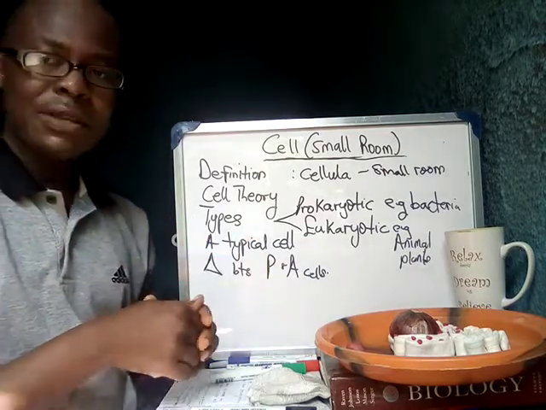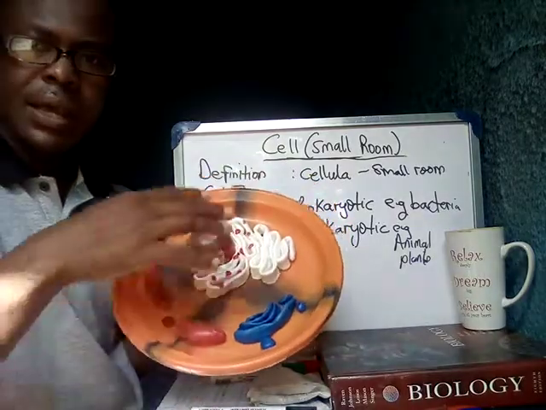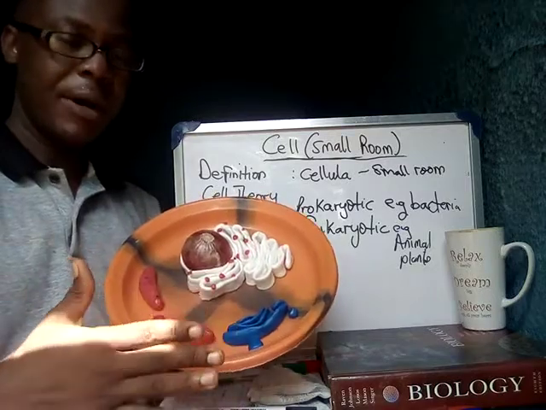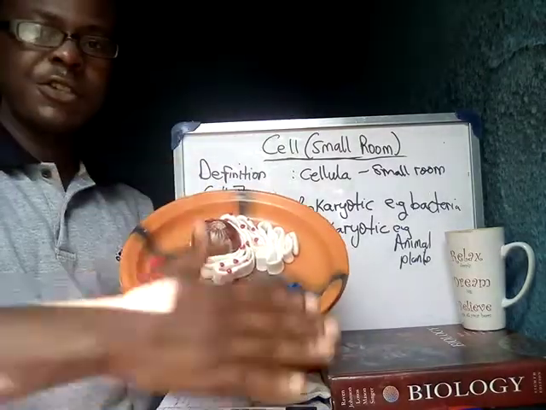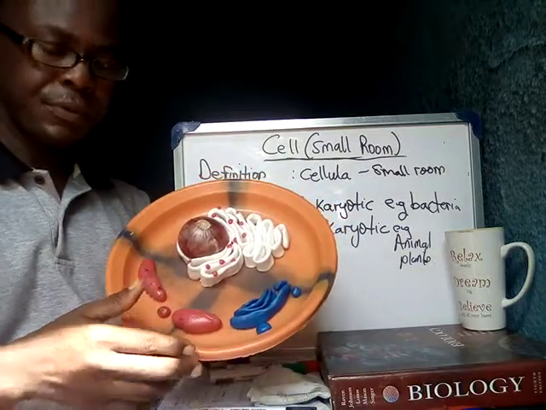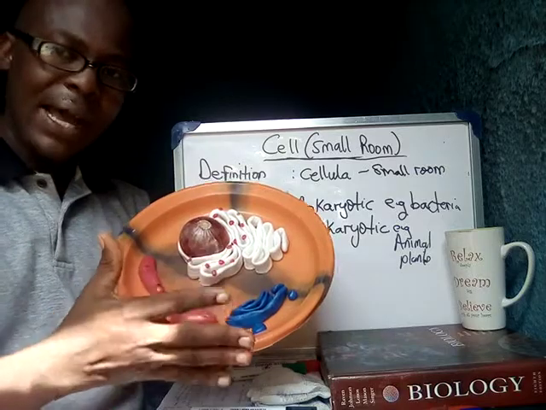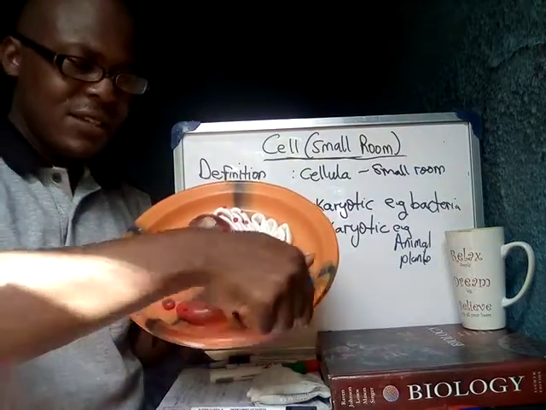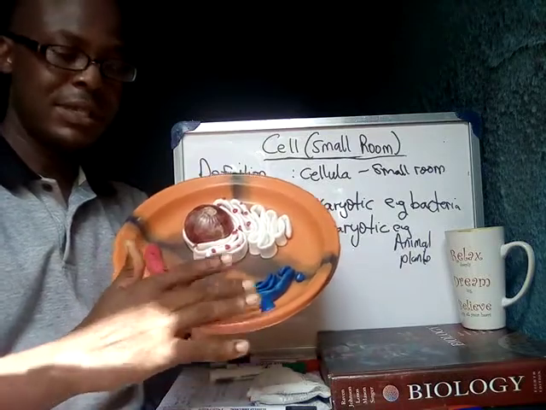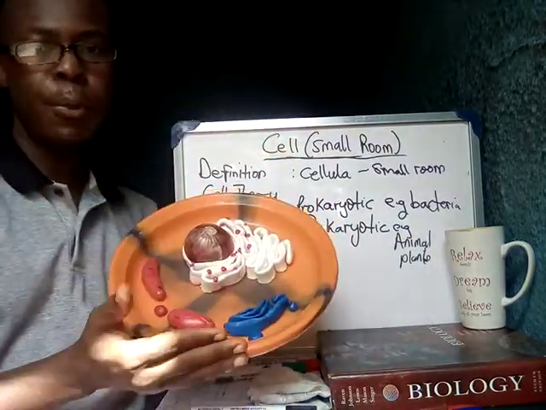Let's describe a cell. I made a model of a cell. This is like an animal cell, and this is a section of it. You cut it open. If you cut a cell open, it is like a thick soup, semi-solid kind of, right? It is covered all over by the cell membrane. So this part is the cell membrane covering the whole cell. We've cut it into two and opened it up.